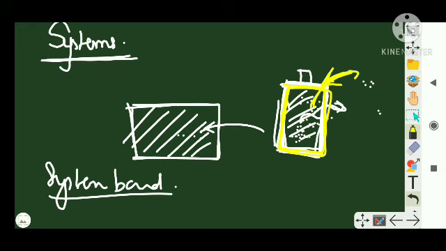So energy, heat or mass that may enter or leave is known as the system boundary.